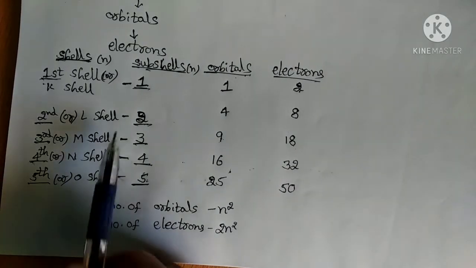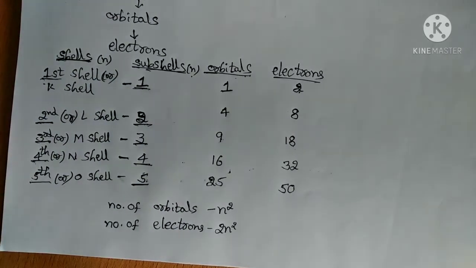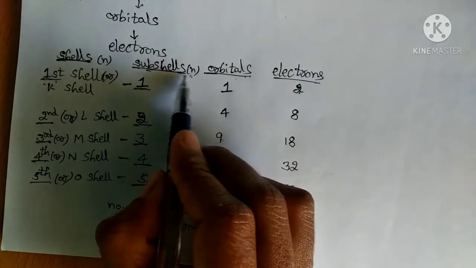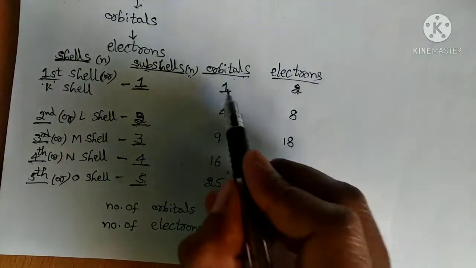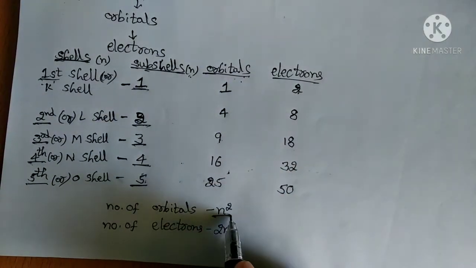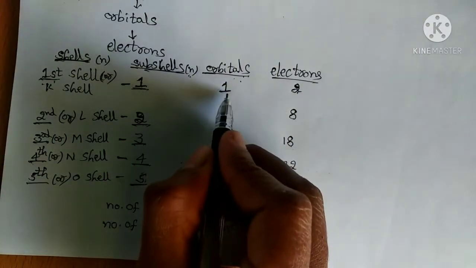See here, n is nothing but the shell number or shell name, and similarly we can consider it as the subshells number also. To calculate the number of orbitals, we use the formula n square. In the first shell, how many orbitals are there?